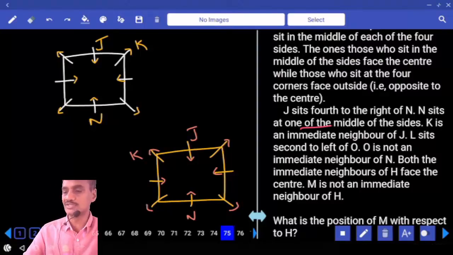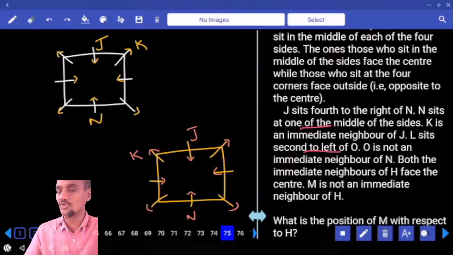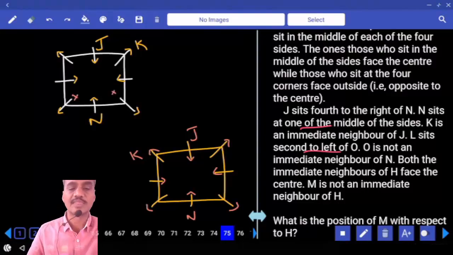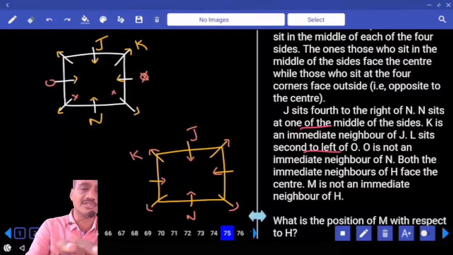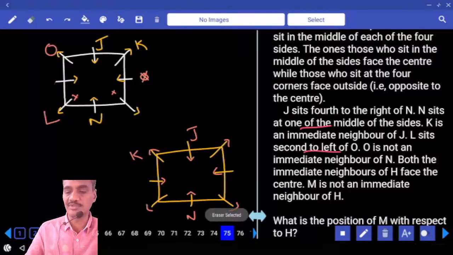And next one, L sits second to the left of O. O is not an immediate neighbor of N. O cannot be in these two places. As O cannot be here, can O be at this place? No. If O is here, L and N must be in the same place, not possible. Can O be at this place? No. If O is here, L and J must be in the same place, not possible. And so O is here. If O is here, L is here.